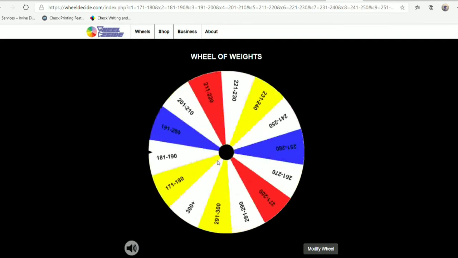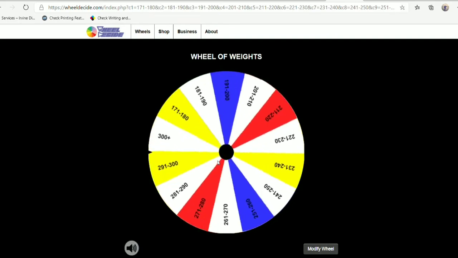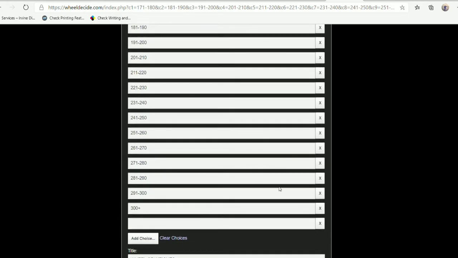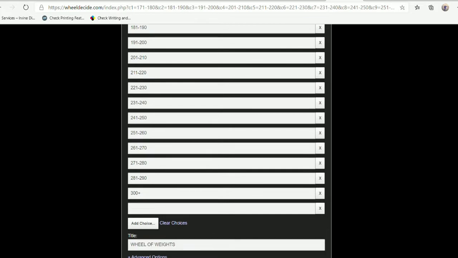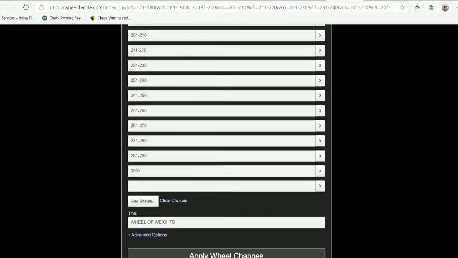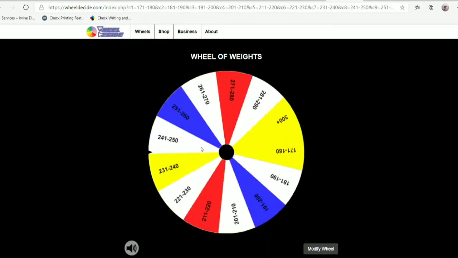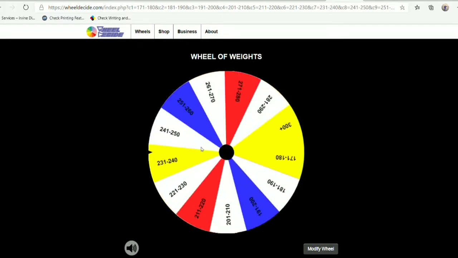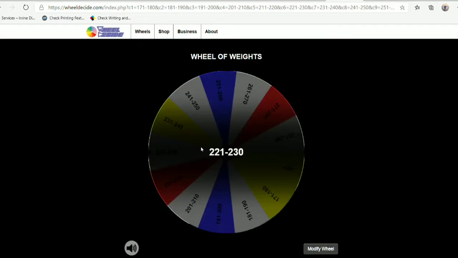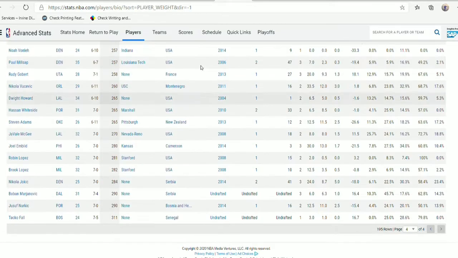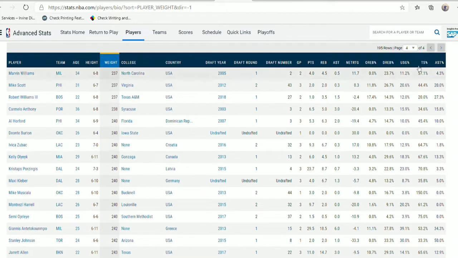Okay, so let me remove 291 to 300, as we're just continuously landing on it because there are no players right now. So let me just get rid of this here. Apply the changes. So here we are again. This is the sixth spin of the video here. This time around, we get 221 to 230 pounds. So let's see how many players are there. There are currently 22 active NBA players. So let's generate the number, as we get the number 3. So let's see who's the number 3 guy here in this category.